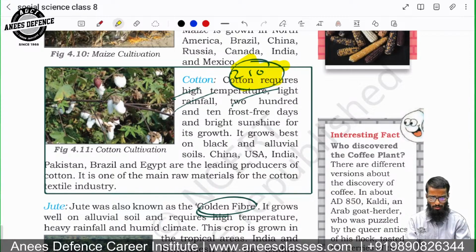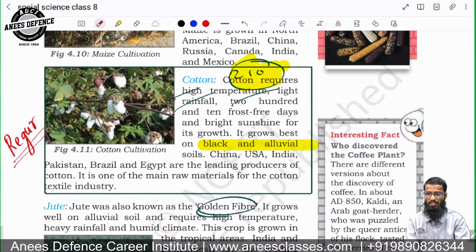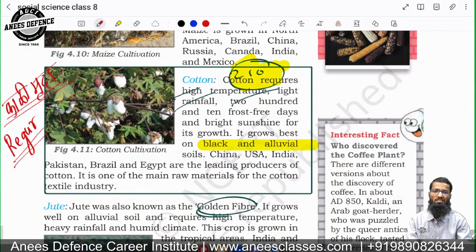It grows best in black and alluvial soil that is called Regur soil. Maharashtra, for example, leads in it. This is called Regur, or in Maharashtra we call it Kali Mruda, right? So this is the black and alluvial soil.